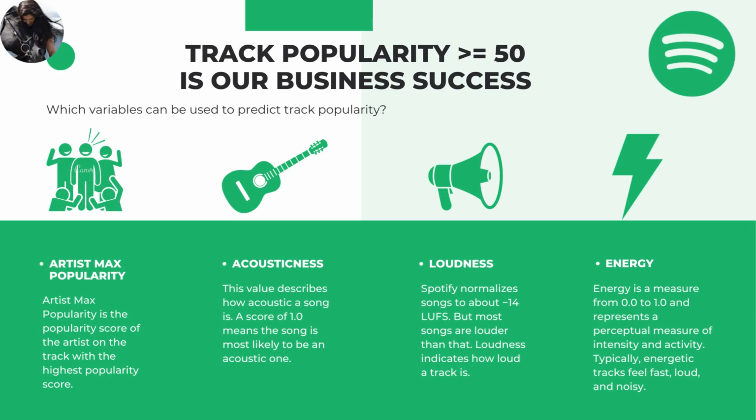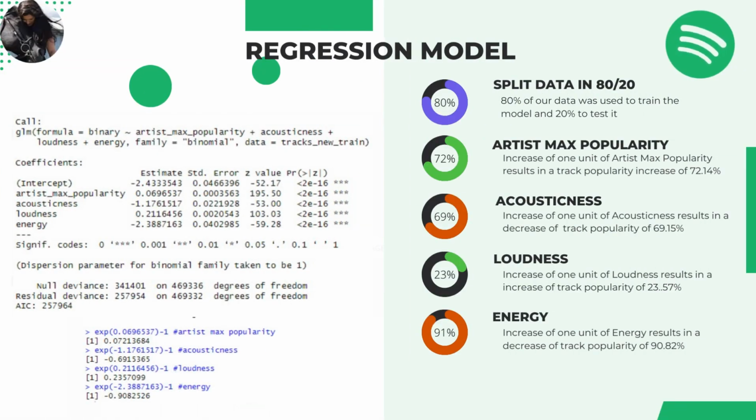Loudness, as implied, is the measure of how loud a track is. Energy represents a perceptual measure of track intensity and activity. We split the data into training and testing sets with a standard 80-20 split.